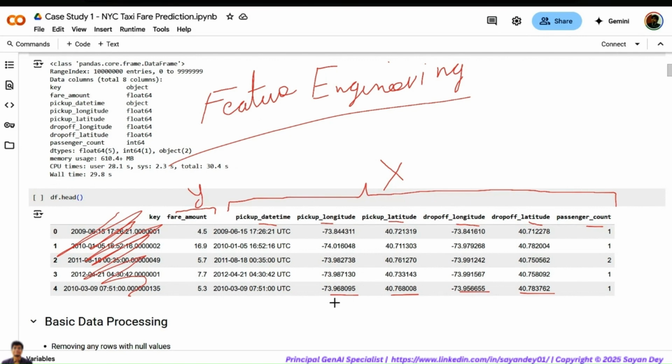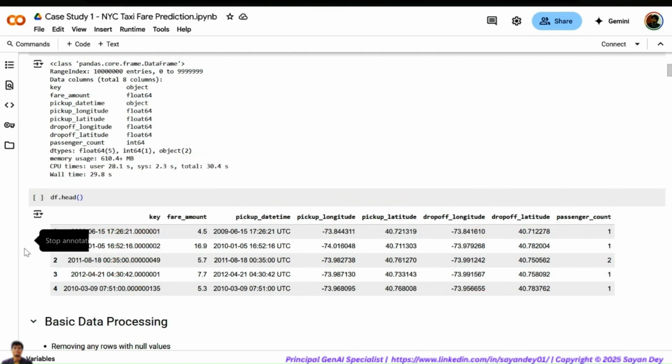What is important is, can I map this latitude, longitude, and can I narrow down and say, hey, this is HSR layout. So the passenger is booking a ride from HSR to Koramangala. These are the features of the ride. You will one-hot encode these features, and now you try to predict the fare. That's the thing. Okay, so we'll go over that, but we'll see all those techniques right now.